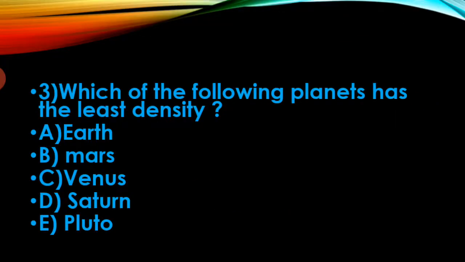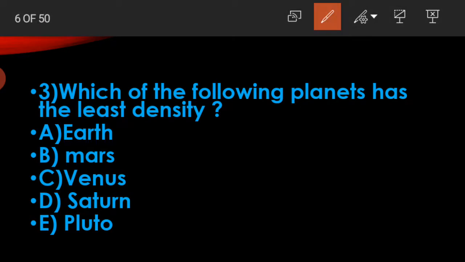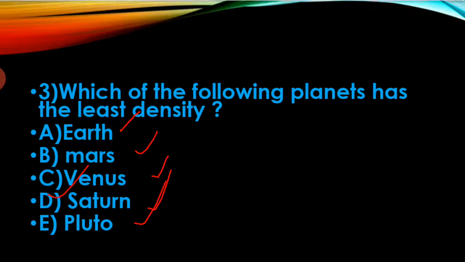Next, third question. Which of the following planets has the least density? Option A Earth, option B Mars, option C Venus, option D Saturn, and option E Pluto. Here the correct answer is Saturn. Saturn has the least density of all the planets.